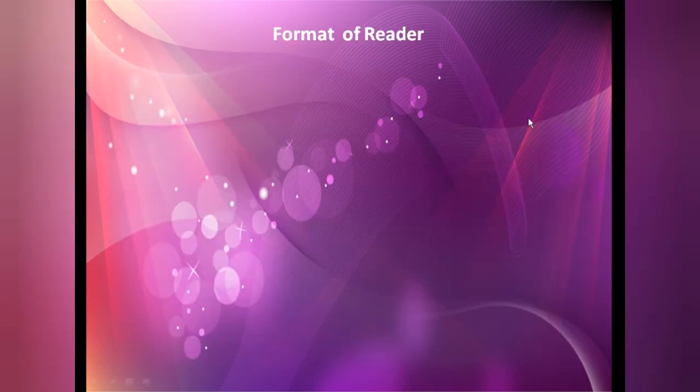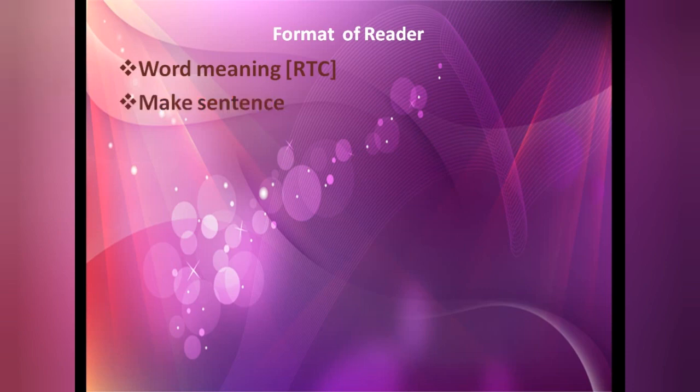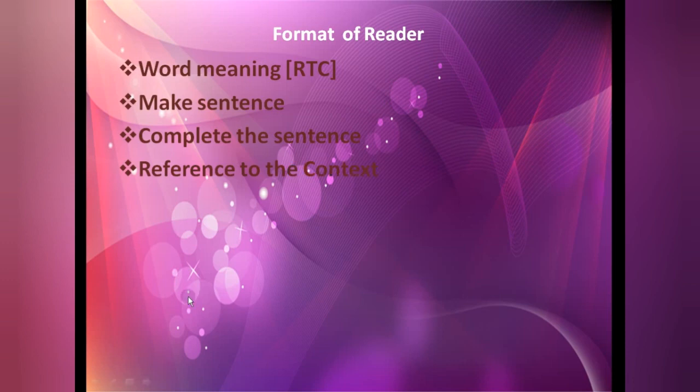After this, the format of the reader. As you know very well, the first thing you have to learn is the word meanings. Only the RTC word meanings you have to learn, not all the word meanings. Just go through all the chapters' RTC word meanings. The next one we have is make sentences. Same as the make sentences we have done, those will be coming. Complete the sentences, those we have done. Reference to the context: what is this RTC for? Question answer 1.